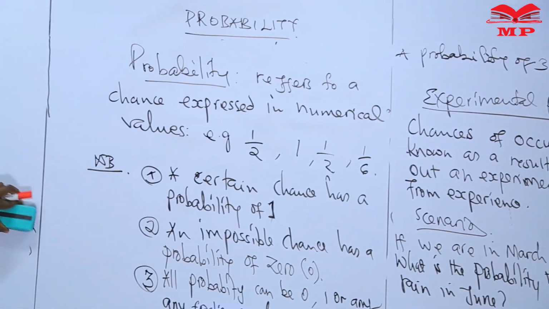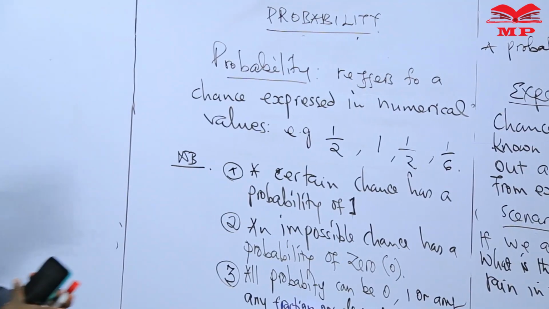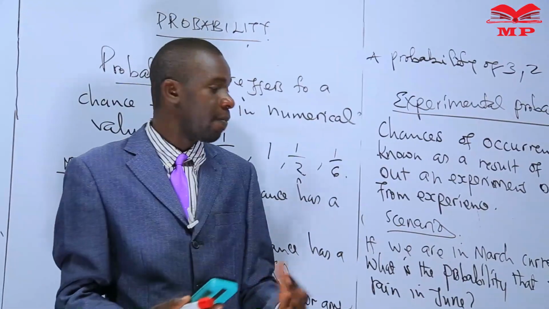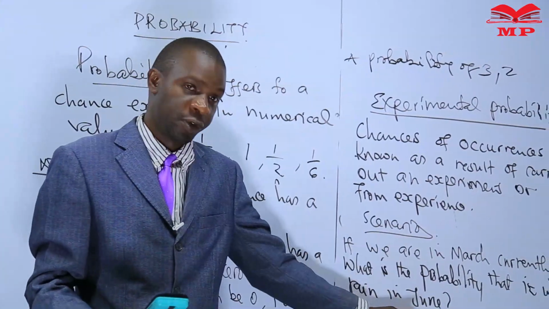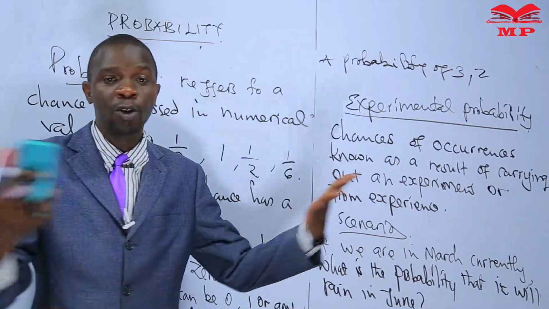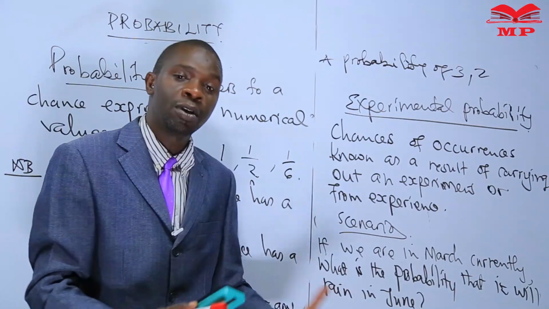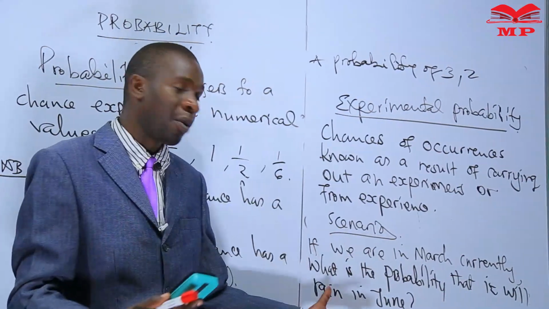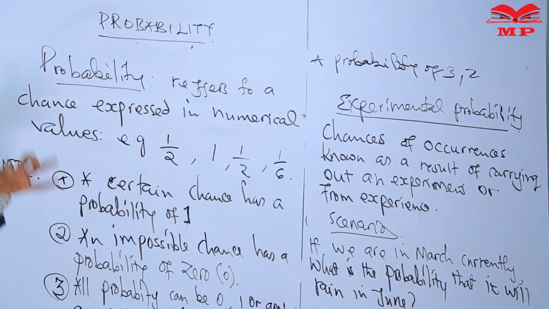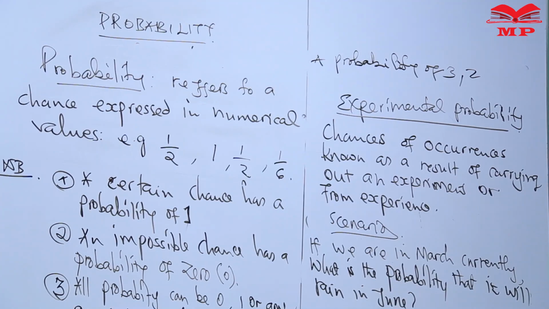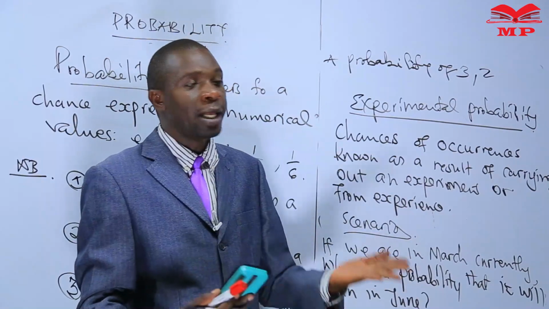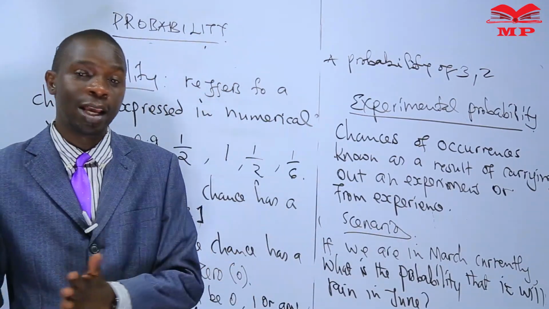Let's just clean there lightly. Now, when you look at this statement carefully, it requires someone who has been living in this area and knows the pattern of rainfall in June. If you are a complete stranger, you've never lived in this area, you don't have any data to back up what you're going to say, you may not find the probability. In this case, it depends on the data that has been there over the years. Is it common? Is it frequent that it always rains in June? Or is it frequent that it doesn't rain in June?